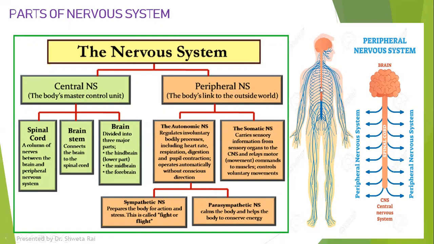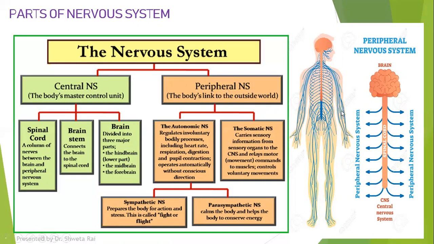Whatever information reaches to the spinal cord is sent to the brain for processing, and from the brain it comes back to the spinal cord, and then it gets connected to the cell, tissues and organs of the body. And this connection of central nervous system from the rest of the body is done with the help of the peripheral nervous system.